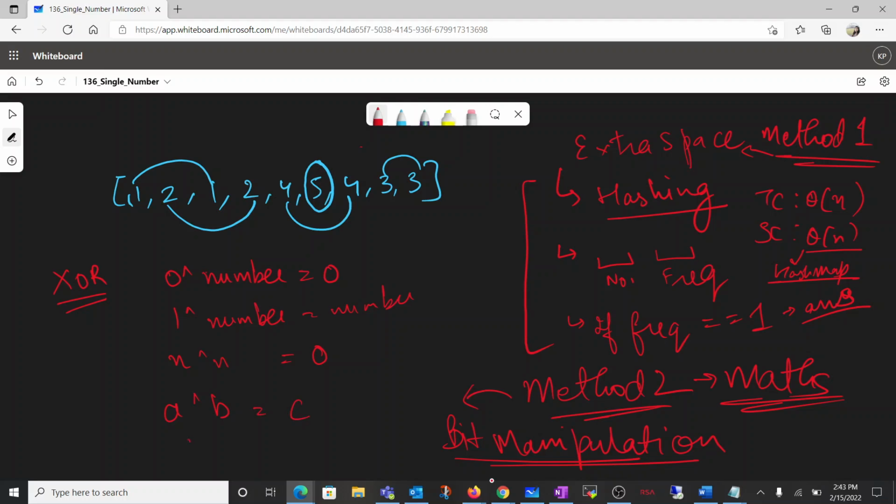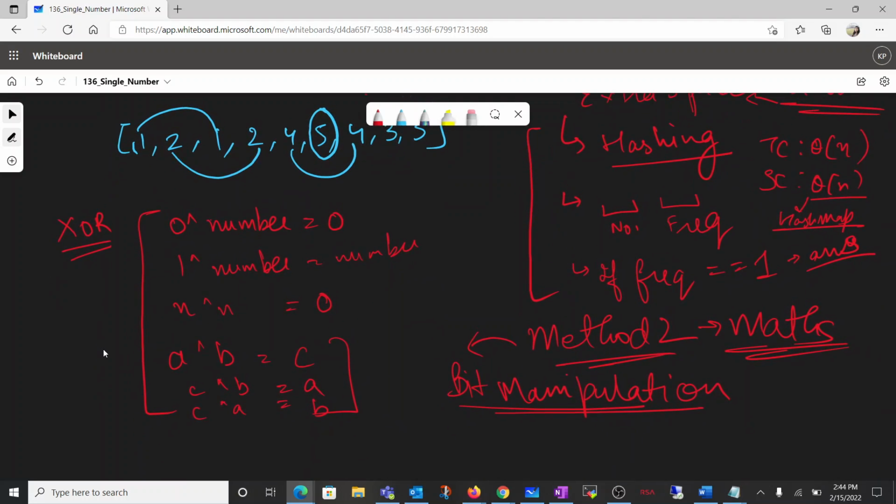So while using these properties, and even one more is there, if A XOR B is there, then it will return C, and then if we do C XOR B, then it will return A, and if we do C XOR A, then it will return B. So basically, its third number would be returned. So while using these properties of XOR, we can simply get our number which is present there in the single form only, meaning no duplicates are there for that number.